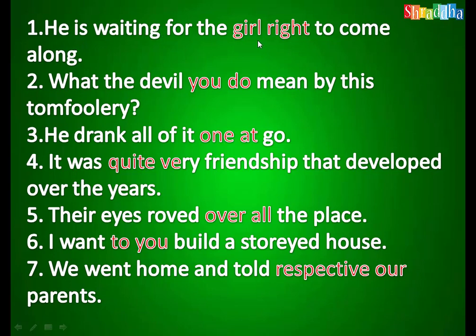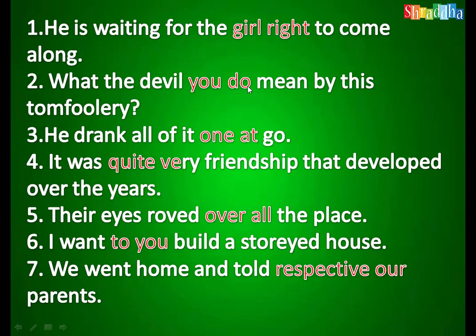He is waiting for the girl right to come along. You see, girl right, it is wrong. The two words are jumbled. He is waiting for the right girl is the correct one. What the devil you do mean by this tomfoolery? What the devil do you mean?